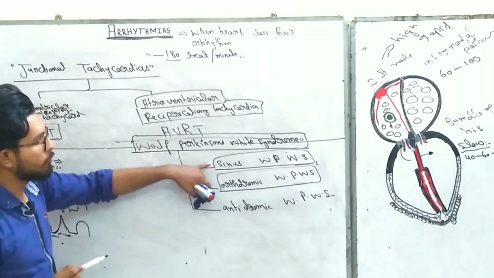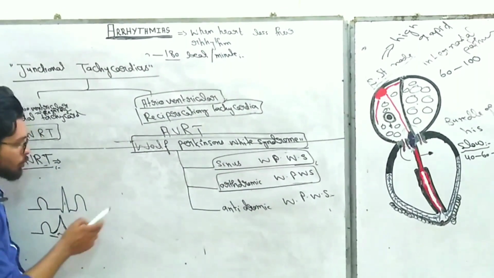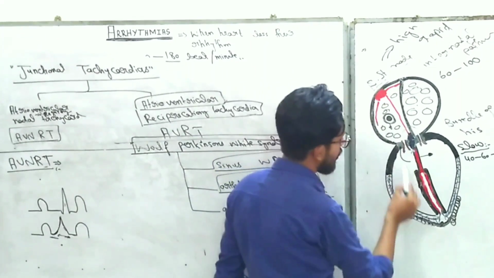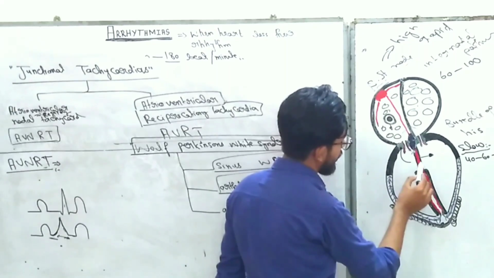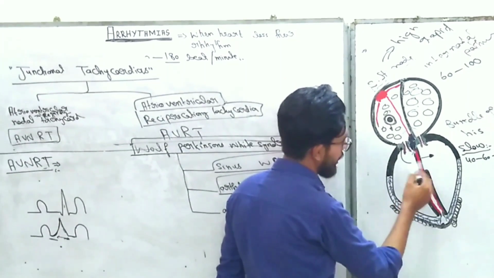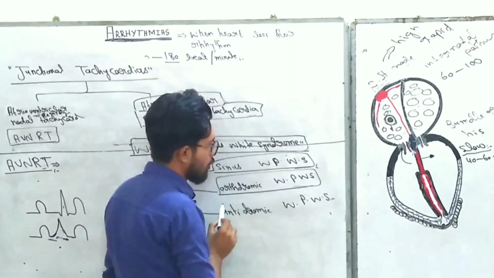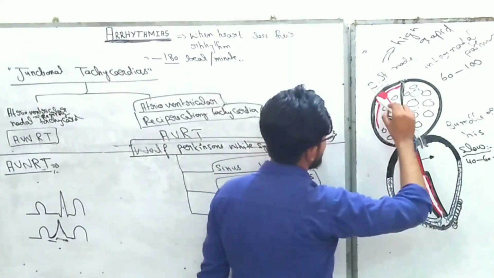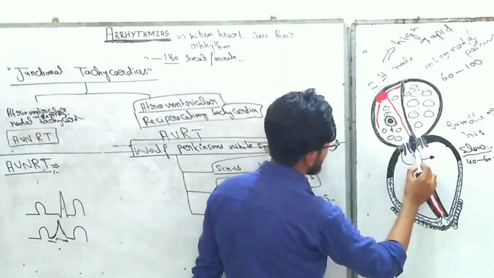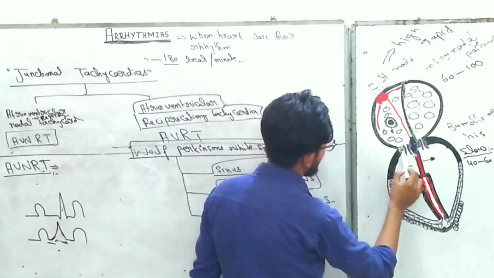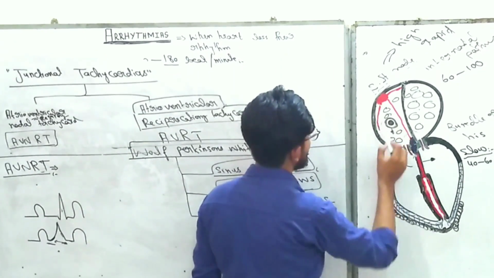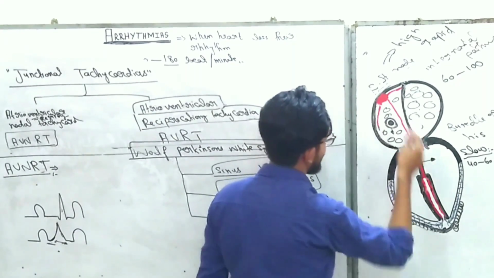Okay, in sinus Wolff-Parkinson-White syndrome, the two pathways are formed, and both of these pathways only discharge the bundle of His and ventricles. But in orthodromic Wolff-Parkinson-White syndrome, the SA node discharges the AV node, and this AV node not only discharges the bundle of His but also discharges the accessory pathway, which goes up into the atria and produces tachycardia.